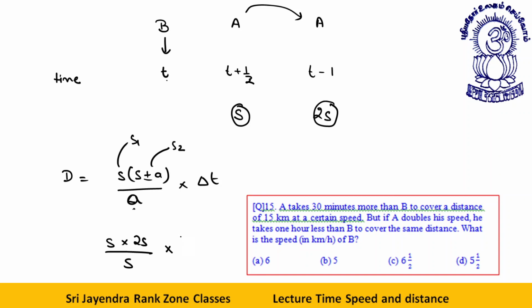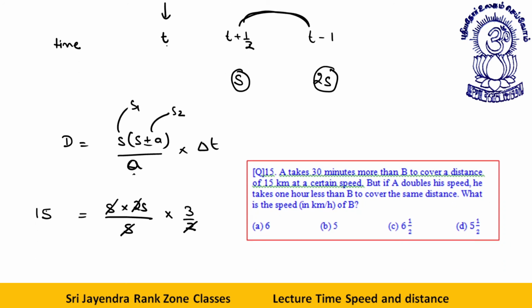What is delta T? Change in time. See, in these two times, what is the difference? This is plus half. This is minus 1. This is 1.5 hours, that is 3 by 2 hours. This is equal to 15 kilometer. S and S cancel. 2 and 2 cancel. 3 and 15 cancel to give you a 5. So this is S. S is equal to 5.